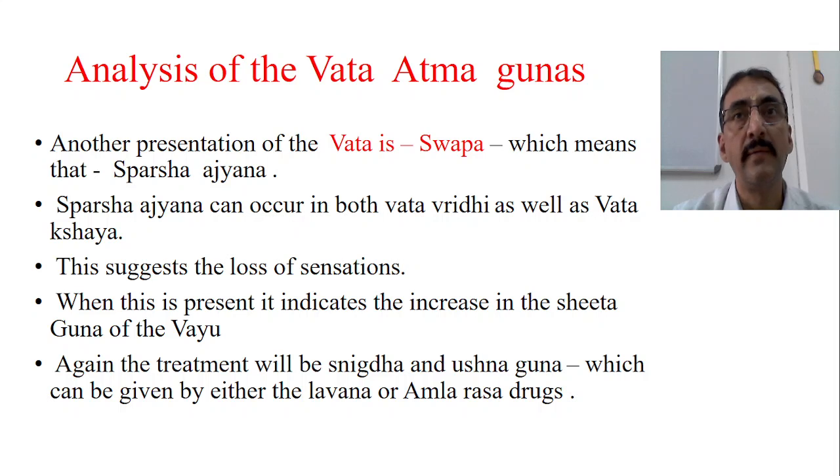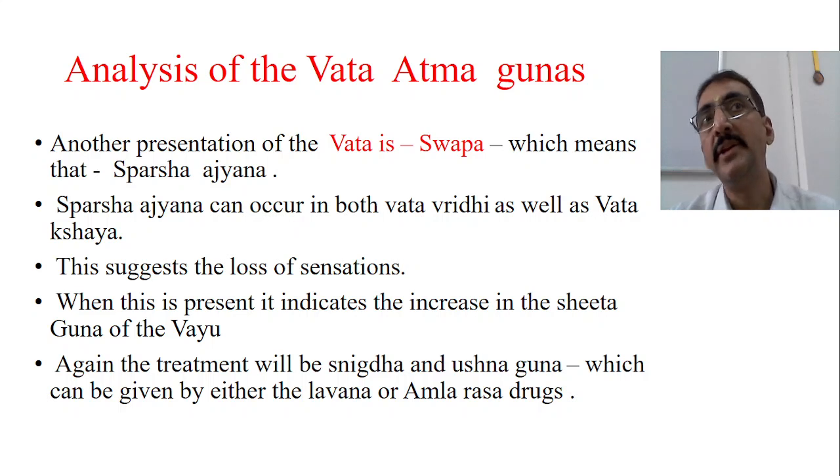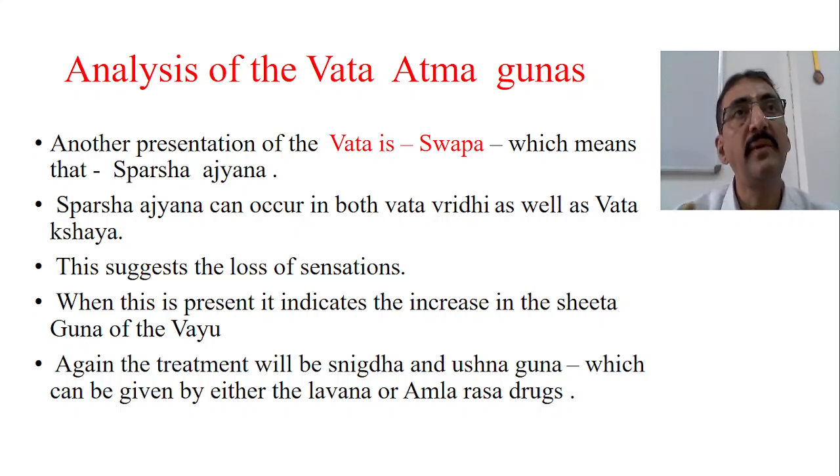Tailas are a very good example of Ushna Snigdhas, which can be given by Lavana or Amla Rasa drugs, which impart the Snigdha as well as Ushna Gunas, to control that over-increased Shita. So this is what happens in the case of Swapa.